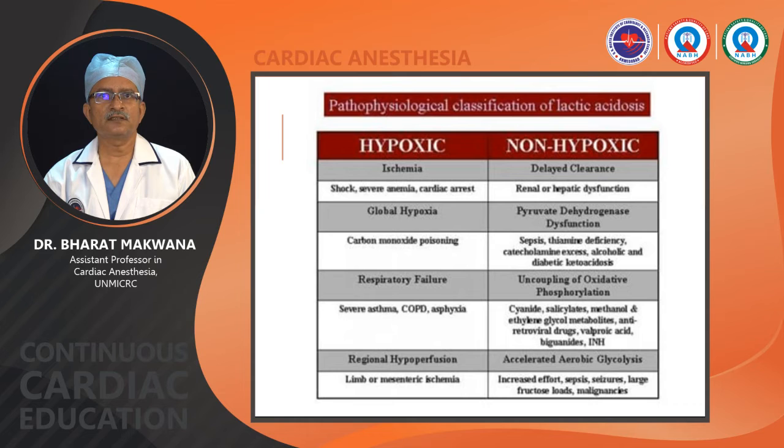Delayed clearance can happen in renal or hepatic dysfunction, so clearance of lactic acid to glucose will be disturbed. Pyruvate: congenital diseases in which different enzymes involved in glucose metabolism can be deranged. So pyruvate dehydrogenase dysfunction could be there, and lactate dehydrogenase would be inefficient. Then also this can happen. Clearance of lactic acid can also be hampered in thiamine deficiency, where poor function of pyruvate dehydrogenase would be there.